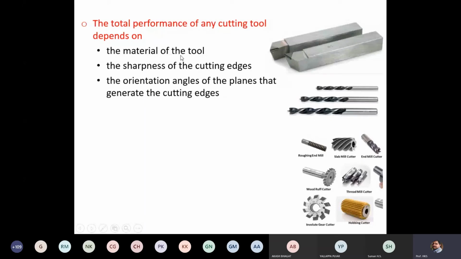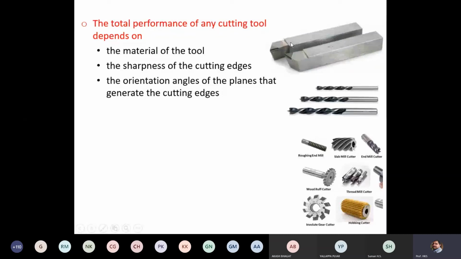Depending on which work part we machine, and which material the work part is, we are going to choose the tool material. The total performance of any cutting tool depends on the material of the tool and its properties. Okay, the sharpness of the cutting edges.